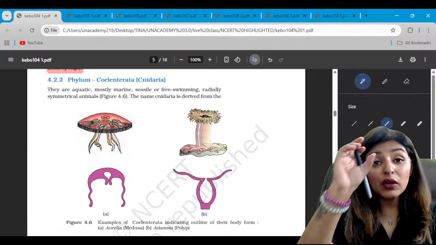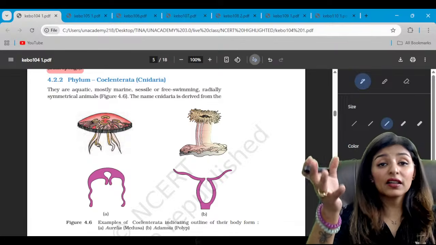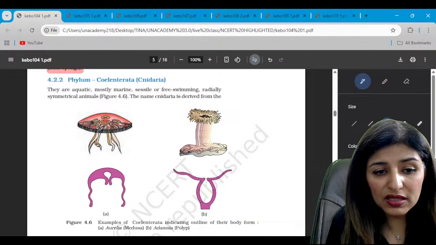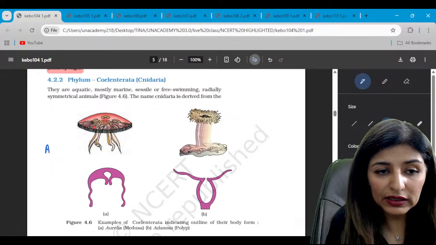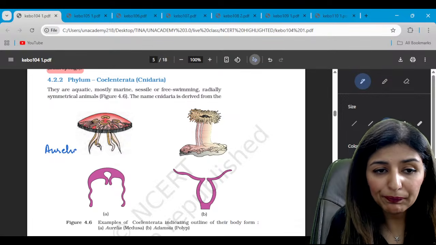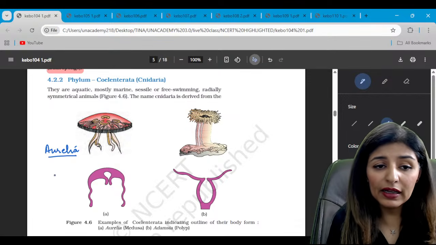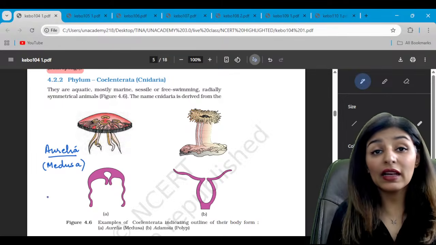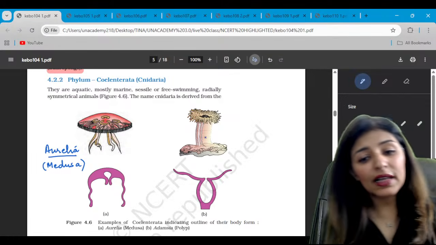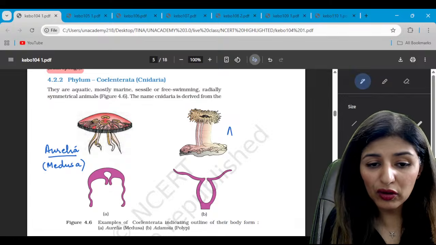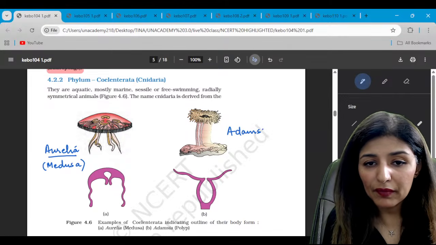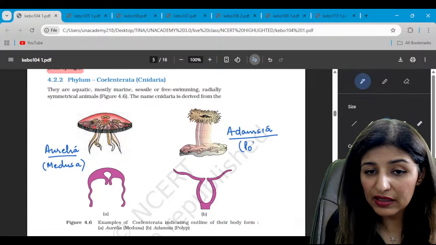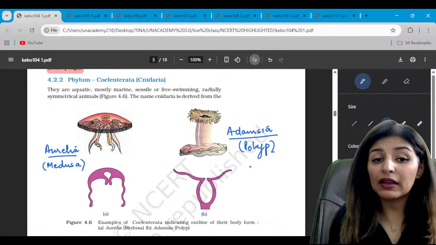So, they can give you a diagram and ask you certain characteristics. So, you should be able to identify the diagrams, guys. So, the first diagram is that of Aurelia. This is Aurelia, right? And it represents which body form? It represents Medusa, the umbrella-like body form. While the second diagram is that of sea anemone or Adamsia. Adamsia or the sea anemone. And what type of body form is being represented here? That is polyp, plant-like body.